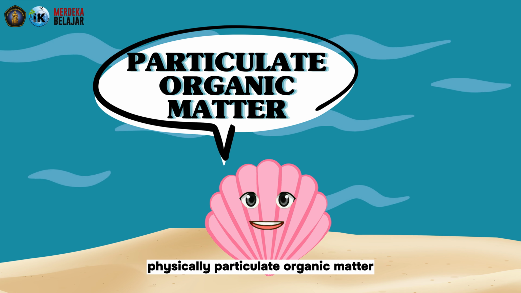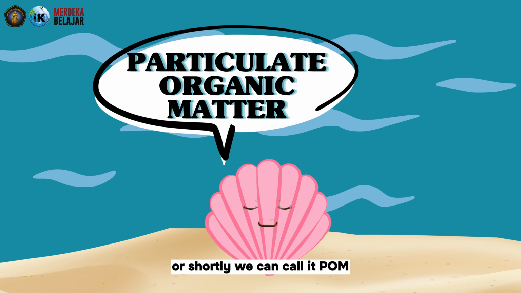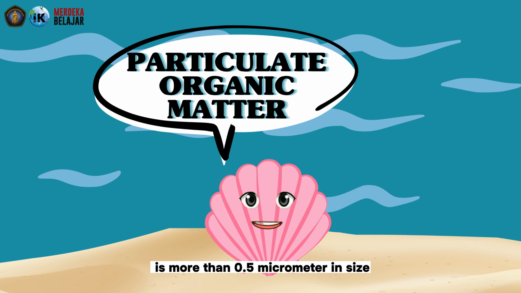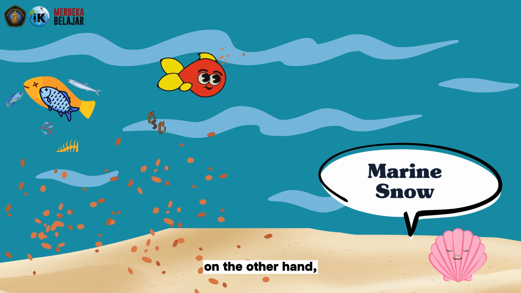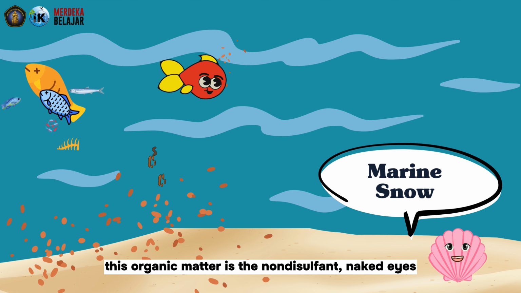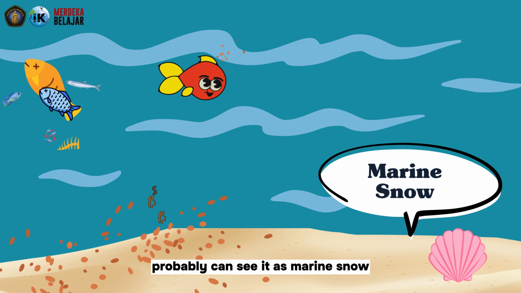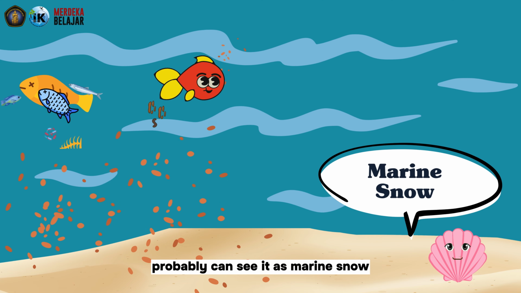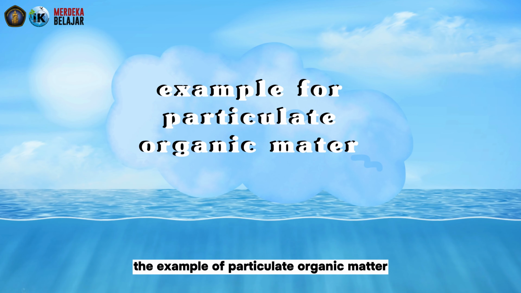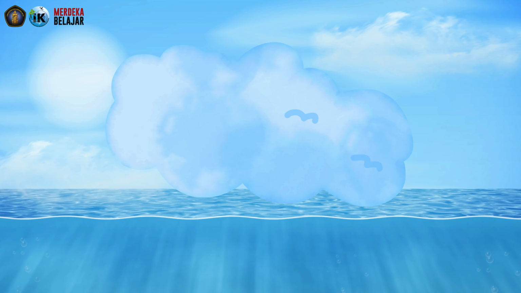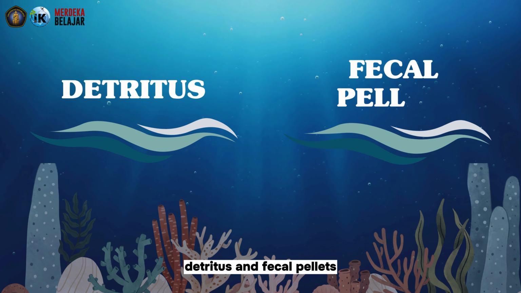Physically, particulate organic matter, or shortly we can call it POM, is more than 0.5 micrometer in size. On the other hand, this organic matter is the non-dissolved one. Naked eyes probably can see it as marine snow. The examples for particulate organic matter: detritus and fecal pellets.